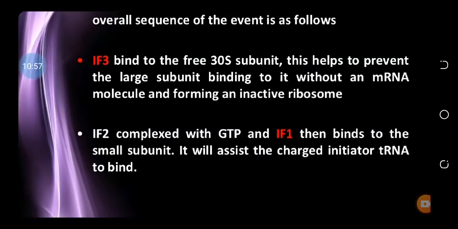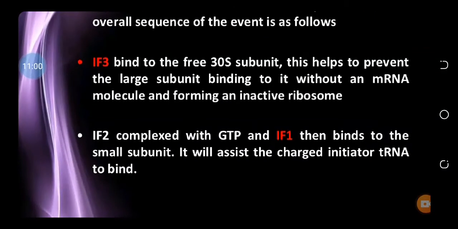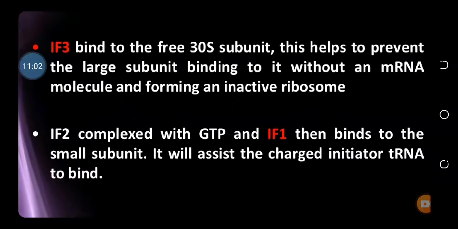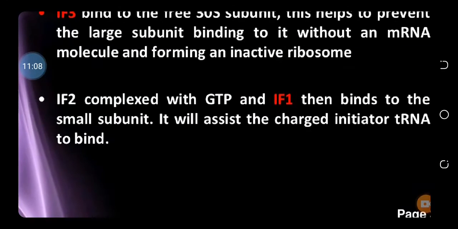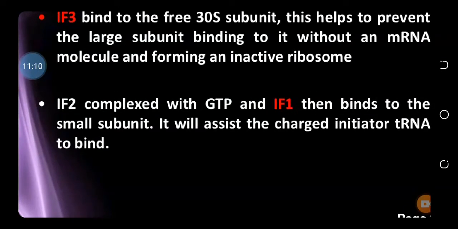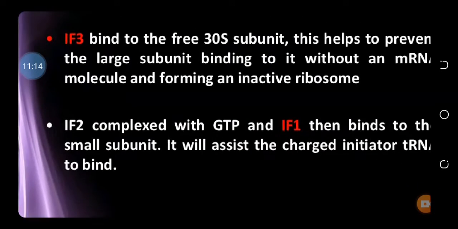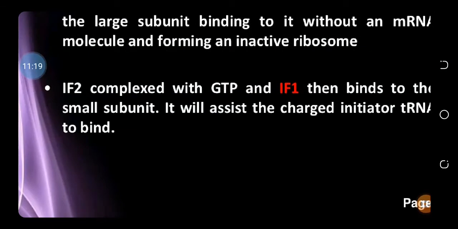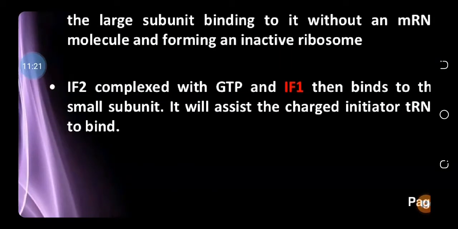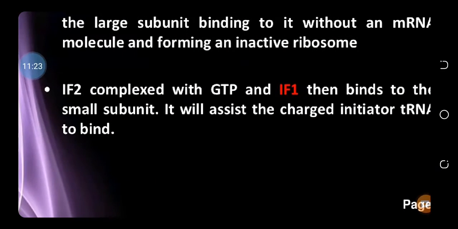First of all, IF3, initiation factor 3, binds to the 30S subunit and prevents its binding with the large subunit. This prevention helps the 30S subunit to bind with the messenger RNA first, then with the large subunit. The other two initiation factors are IF2 and IF1.